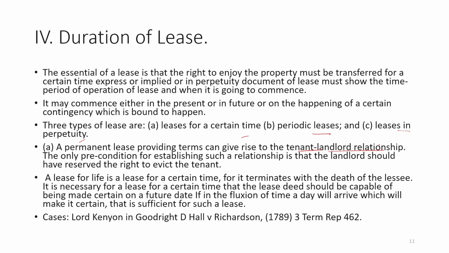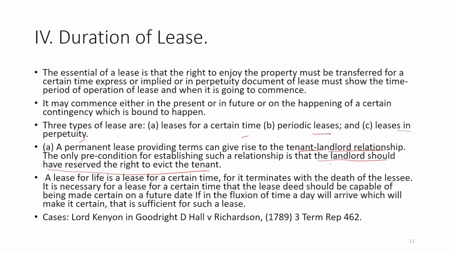The only precondition for establishing such a relationship is that the landlord should have reserved the right to evict the tenant. That right must be there. If that right does not remain, then what is left with the owner? If the tenant and landlord relationship is going to be created, then the eviction right must be left with the lessor.